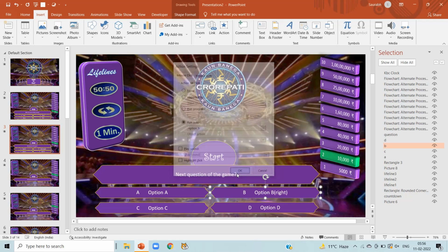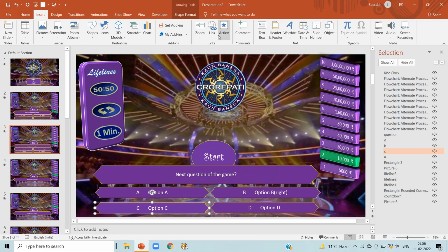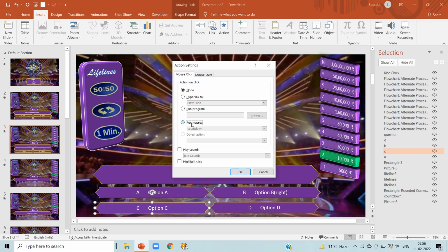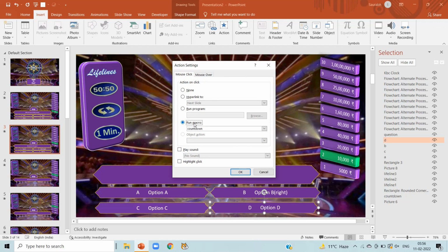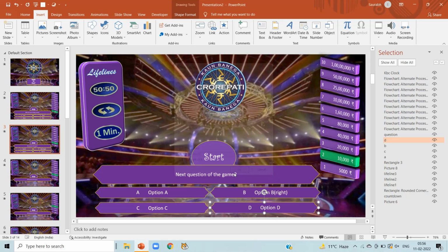Click on OK. Now select option C, Action, Run Macros, and select option C here. Click on OK. Now select option D, Action, Run Macros, and select option D here. Click on OK. Now this is for slide number 3.